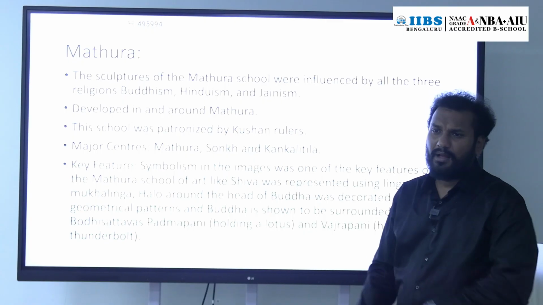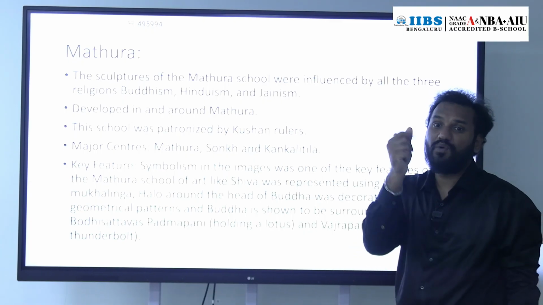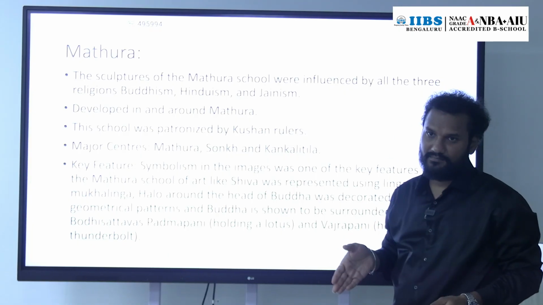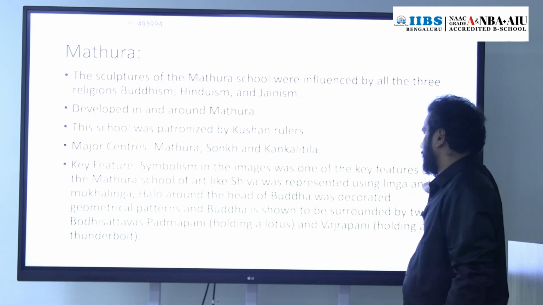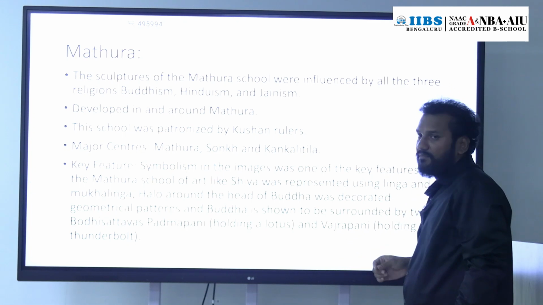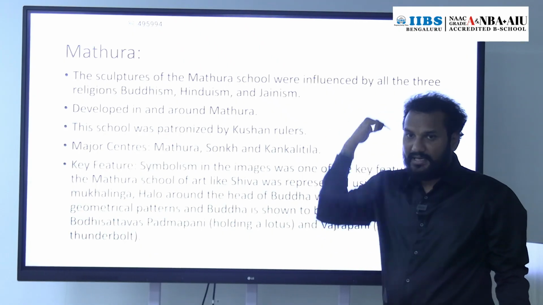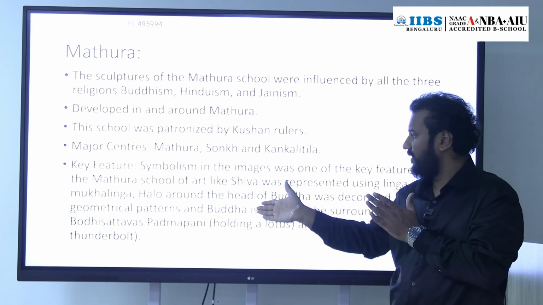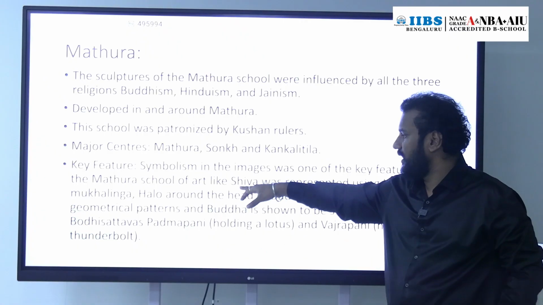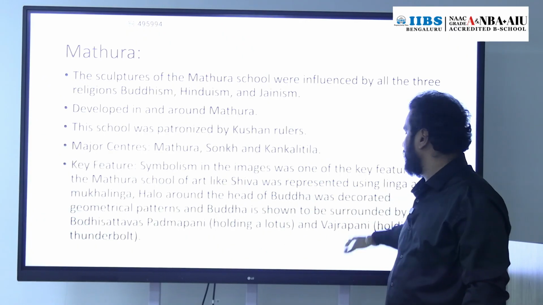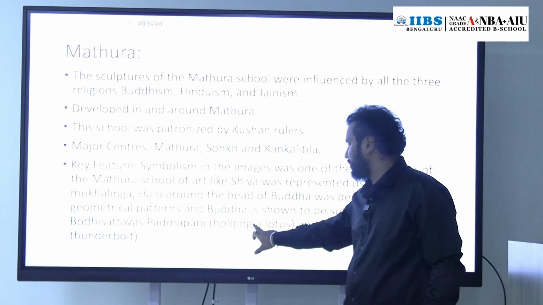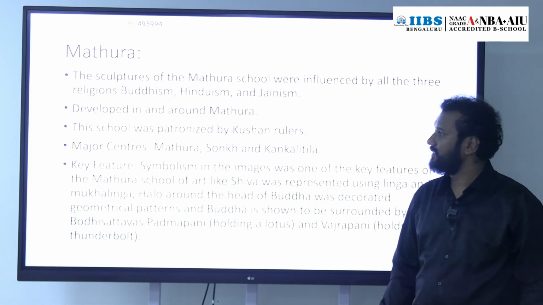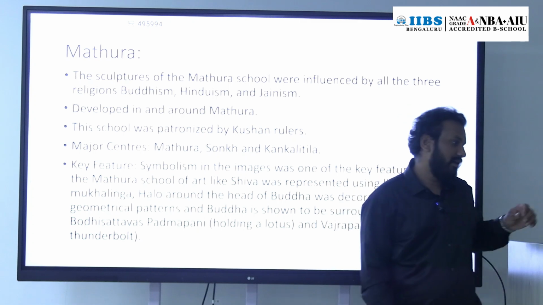If I talk about the art, most of it is in image form or symbolic form. Lord Shiva is represented in Linga form or Mukhalinga form, and the halo around the Buddha is highly decorated with geometrical patterns. And surrounding the Buddha, on the right hand side and left hand side, we can find the Bodhisattvas, Padmapani and Vajrapani. Padmapani holds the lotus, Vajrapani holds the thunderbolt. So those were also found in Mathura school of art.